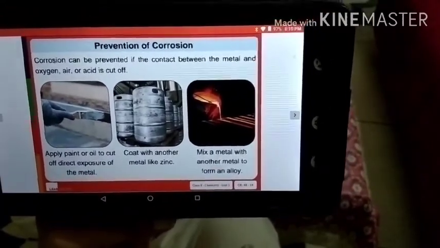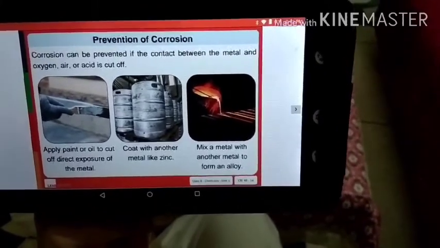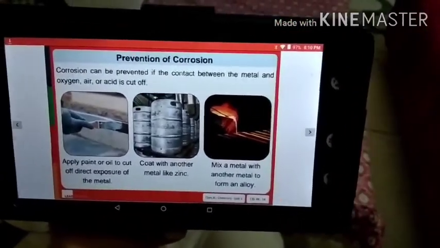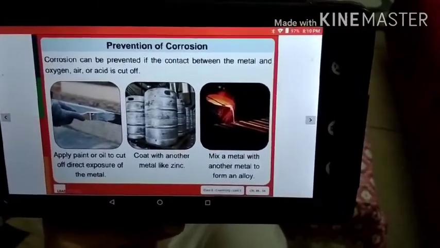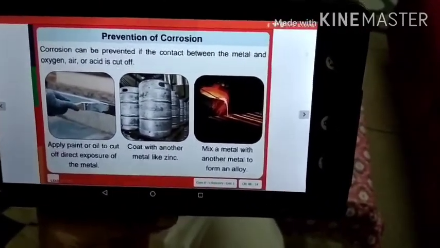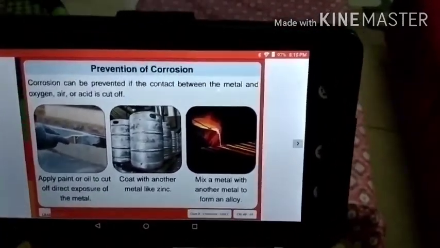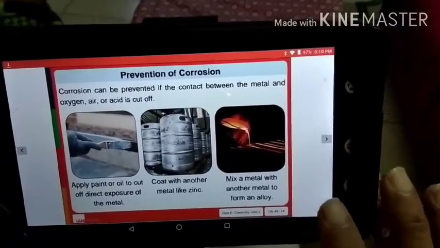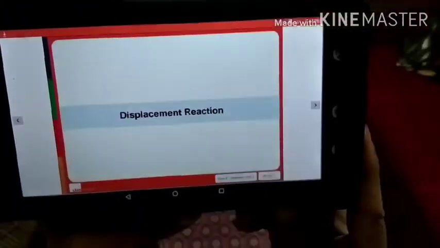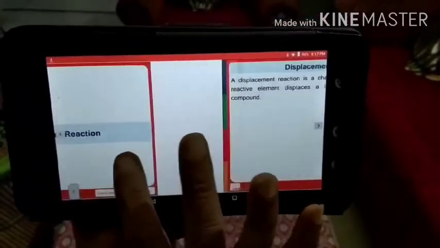So three things: we can apply paint or oil to cut off the direct exposure of the metal, we can coat the metal objects with another metal like zinc, or we can mix a metal with another metal to form an alloy.